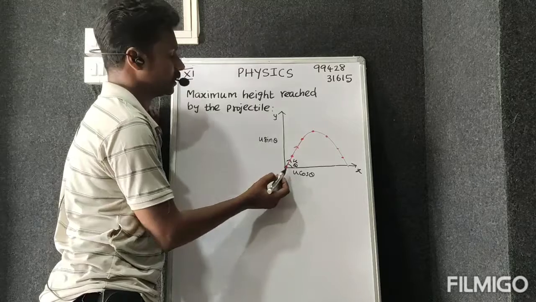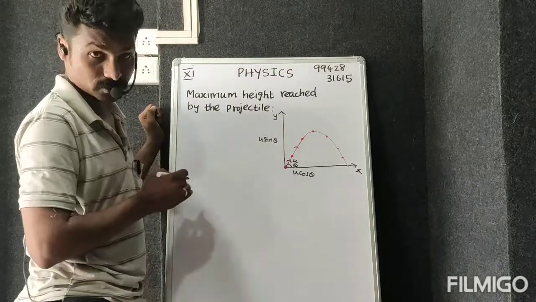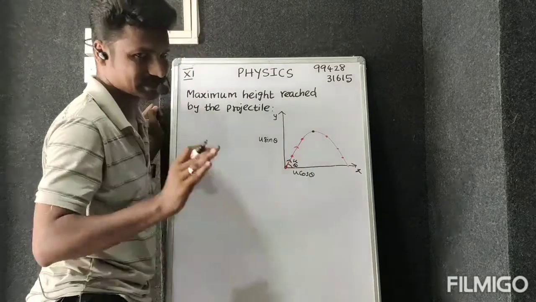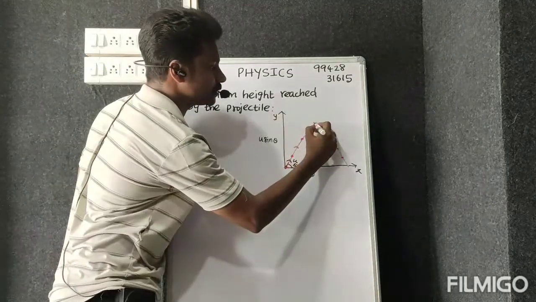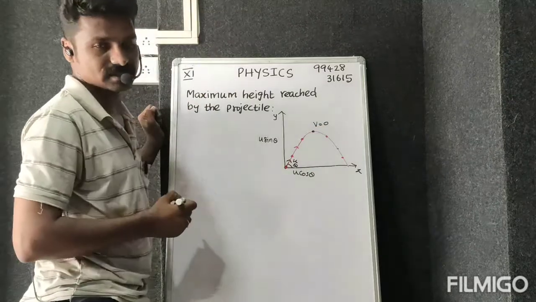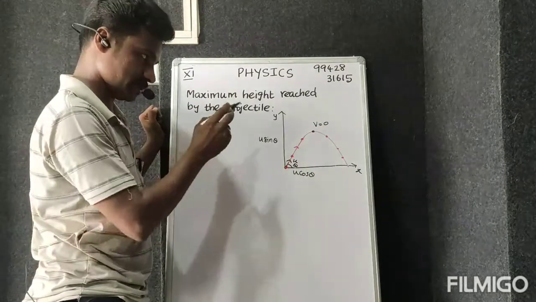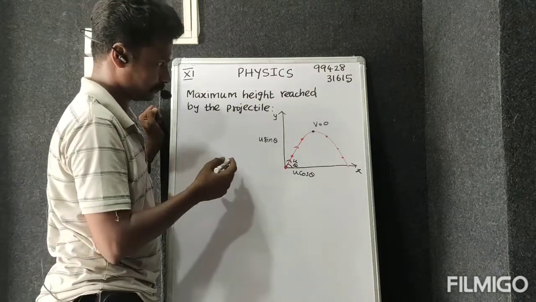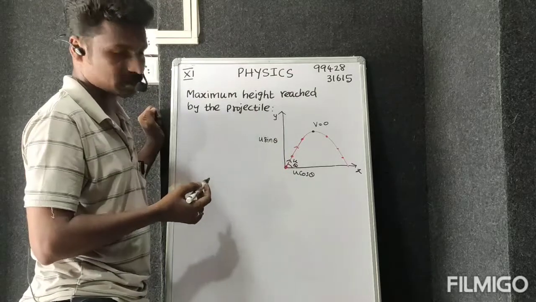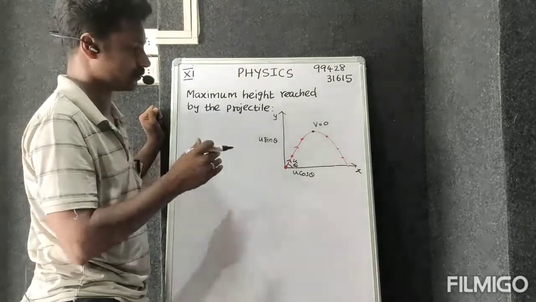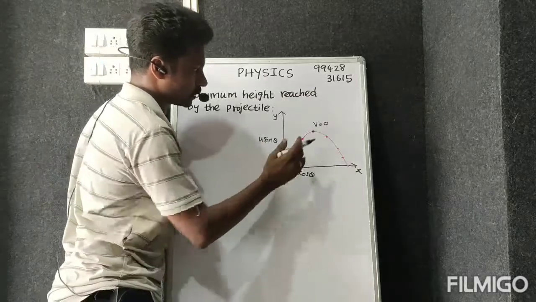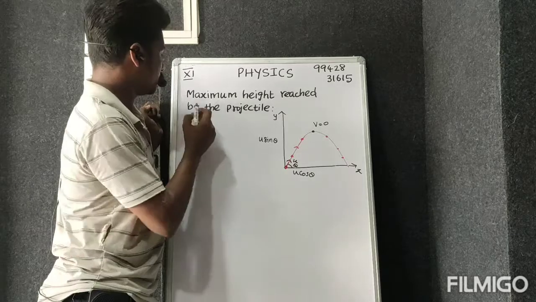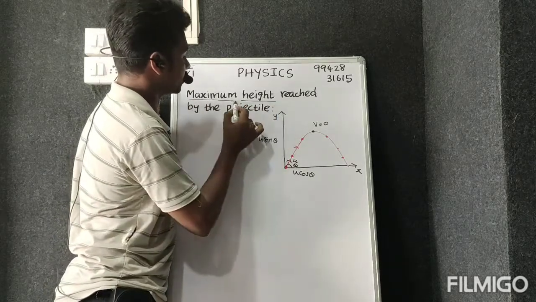Initially we give some velocity u, but while it is reaching this position, I consider it as the final velocity. In this position the vertical velocity will be 0, while the horizontal velocity will not be 0. We will discuss that later. So now I consider the final velocity as 0. Our heading is the maximum height.